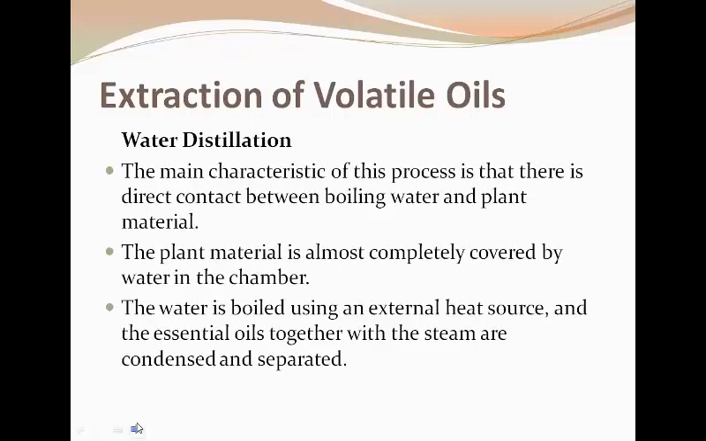So what are the types of distillation which are used for extraction of volatile oils? The most traditional method is water distillation. In this process, the plant is in direct contact with water, completely covered by water in the chamber. Water is simply boiled with the help of a heat source, and the essential oil together with steam, or the vapors with essential oil, are condensed and then separated out.